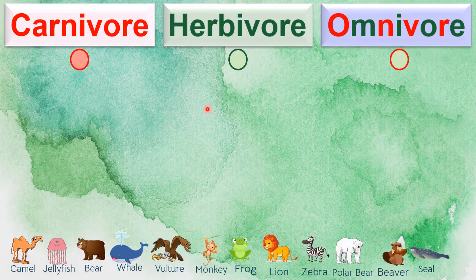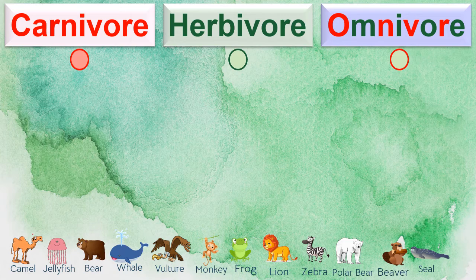Okay, guys, now let's play a little game. We have to connect the animals that are carnivore, herbivore, and omnivore to the right spot. So let's see. Let's look at the first one. Camels like to eat grass and a lot of different types of plants. So they only eat plants. So are they carnivore, herbivore, or omnivore?